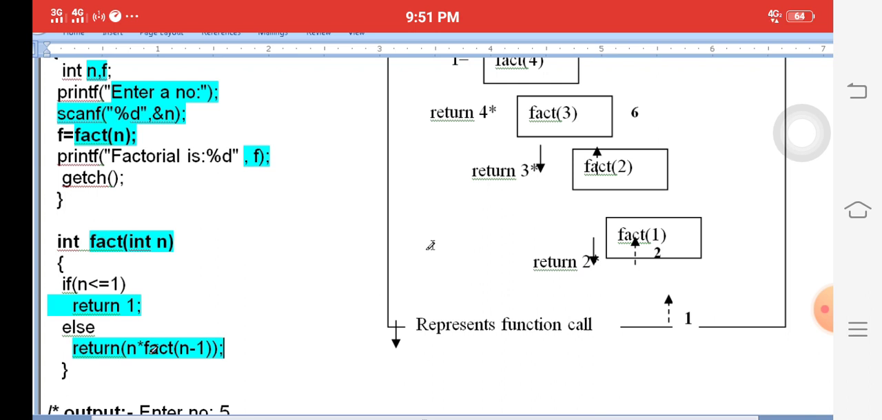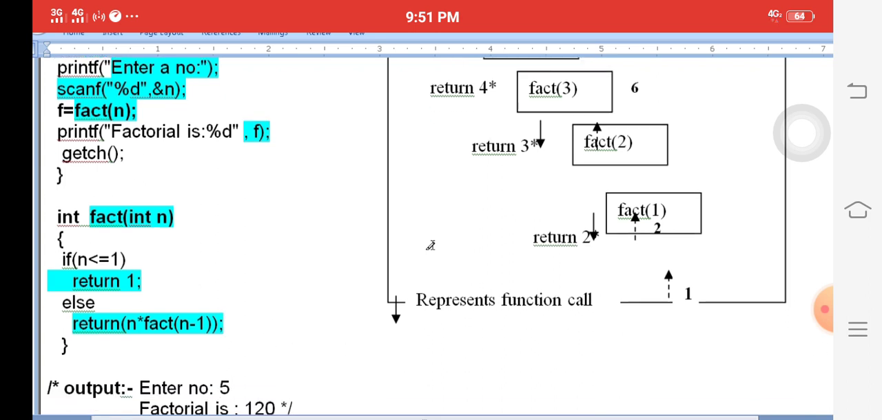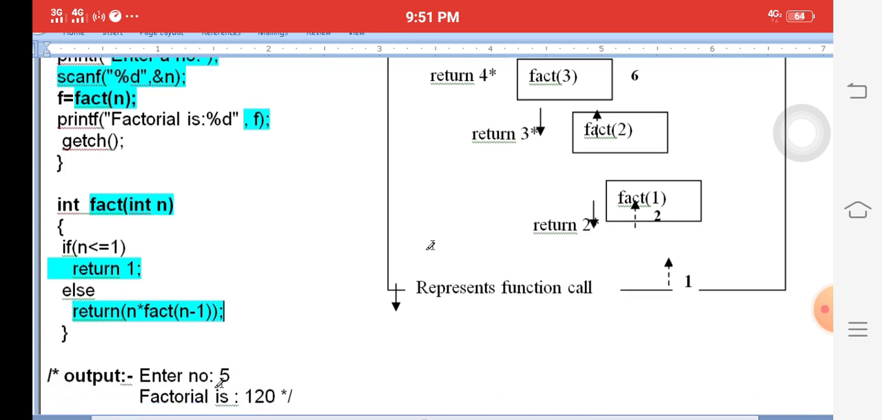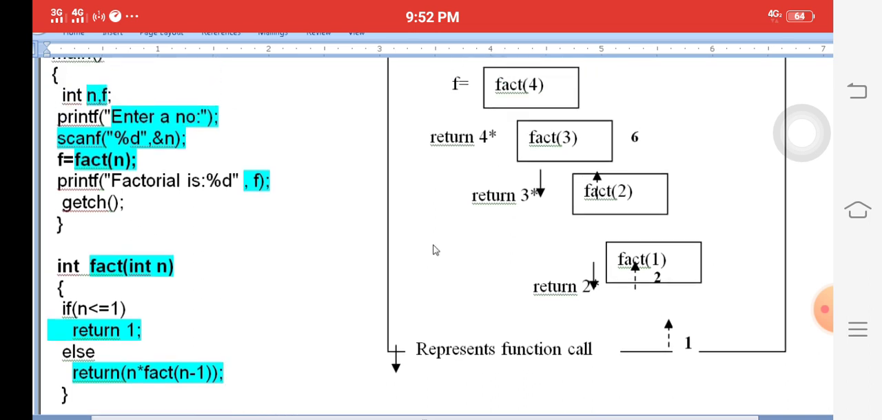The factorial function calls itself. Fact calls itself. How many times? n into n minus 1. When n is 1, it immediately stops. So we will get the result. For example, we give enter n value 5. What do we get? 120, which is 5 into 4 into 3 into 2 into 1. That is 120. Simply we also explain with the sum diagram.